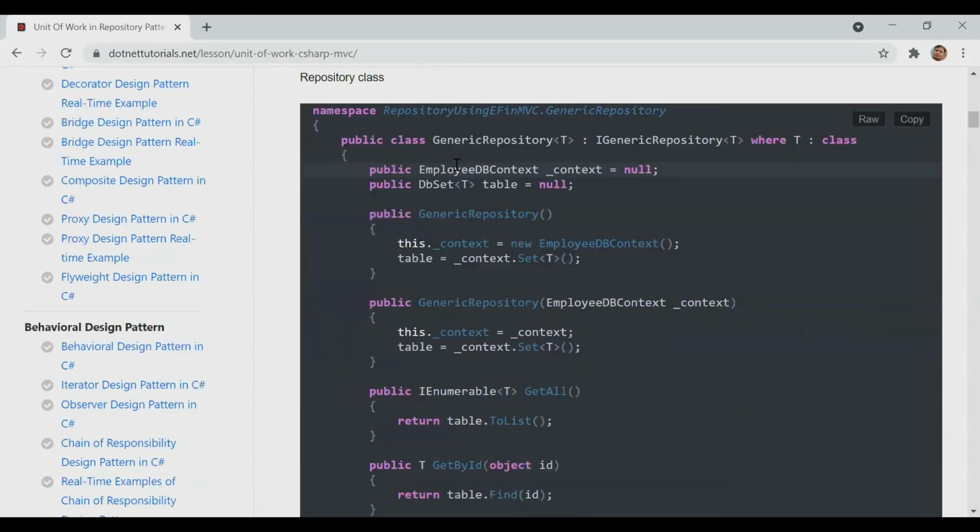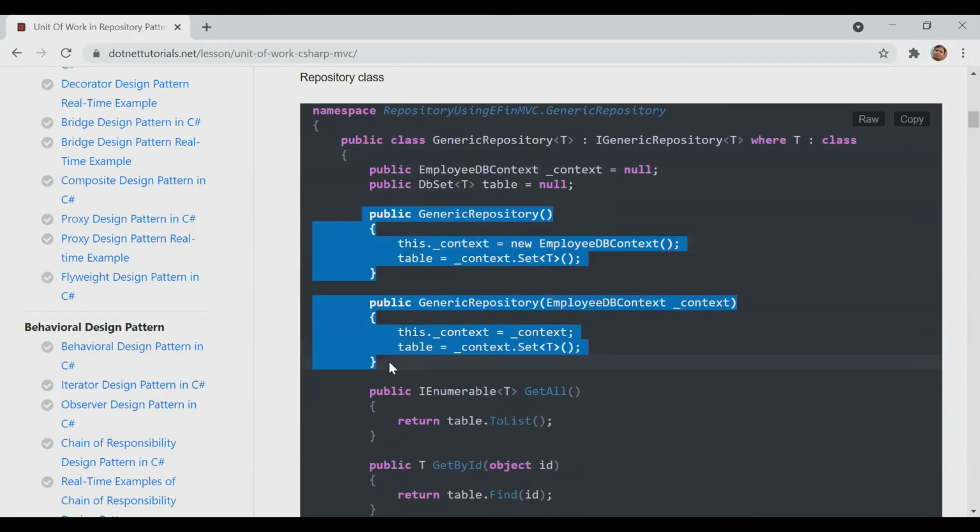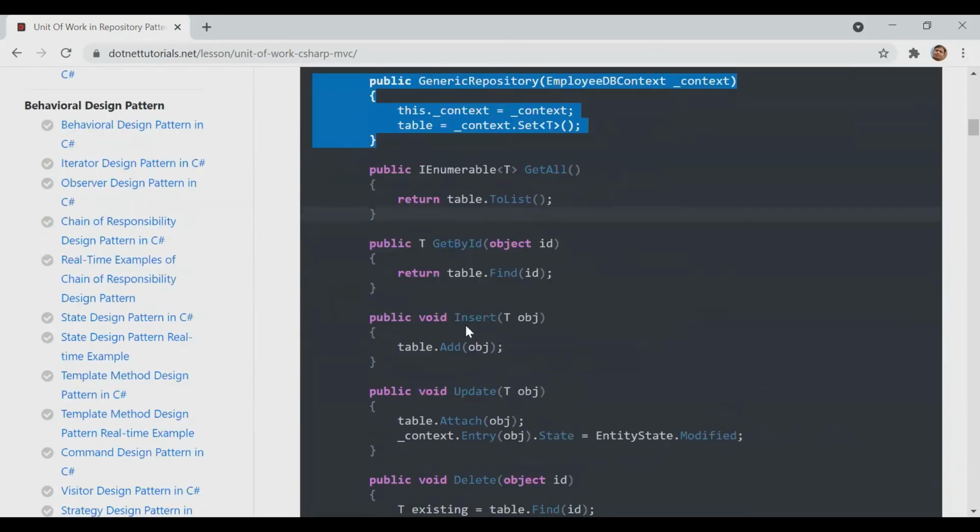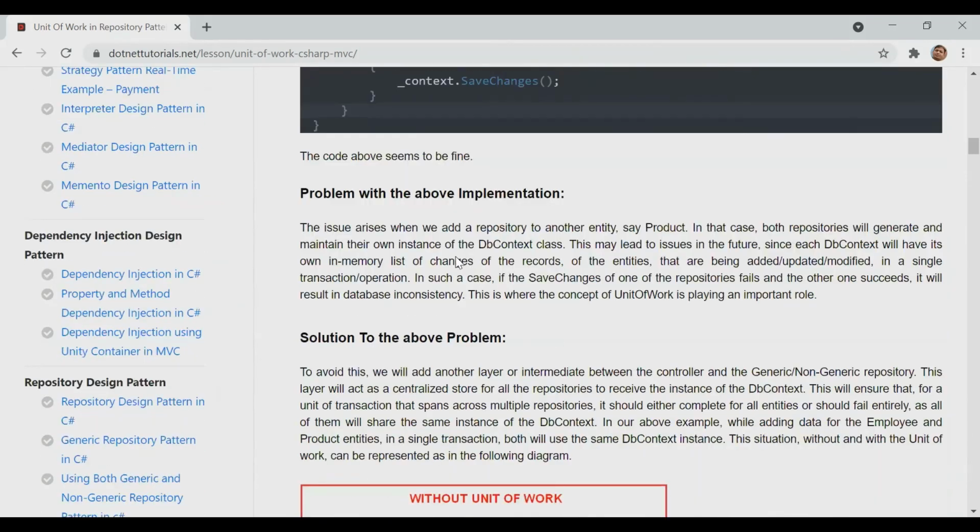So here again, as we did last time, they have an interface, and inside that they have generated a generic repository, and then here they have given a constructor, and then they have given all the common methods inside here. Then here they are telling you the problem, right? That unit of work you cannot perform.